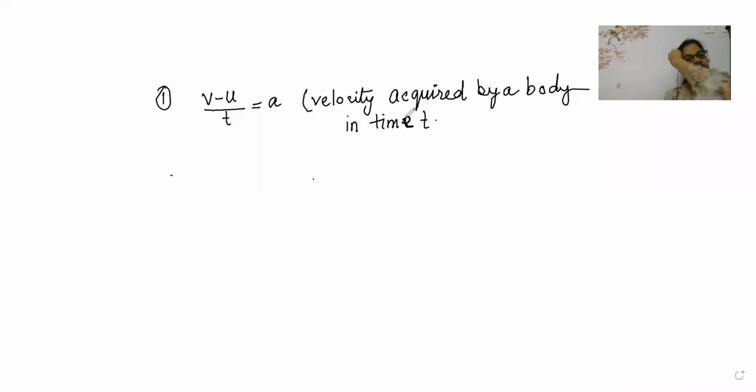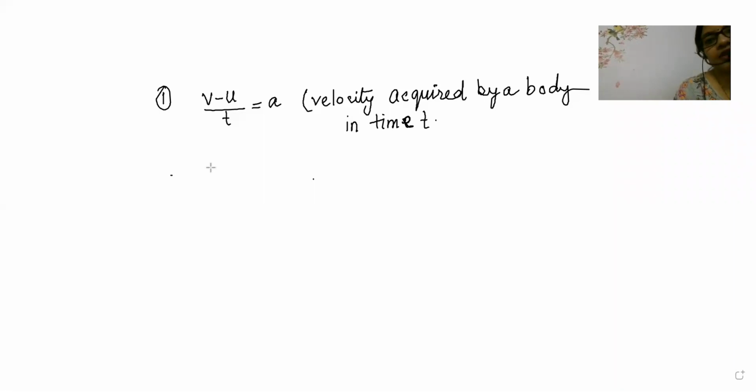The three equations of motion are there, beta. The first one is velocity acquired by a body in time t, and that is v minus u by t is equal to a. So the first equation of motion will be dependent on acceleration. Now let's check about acceleration, beta.